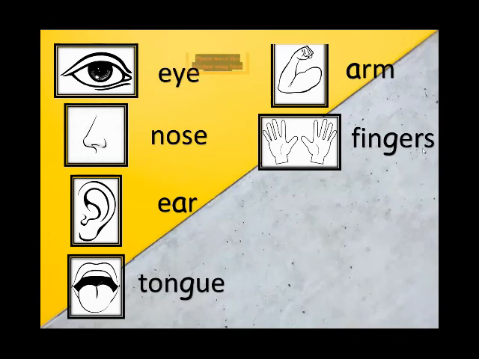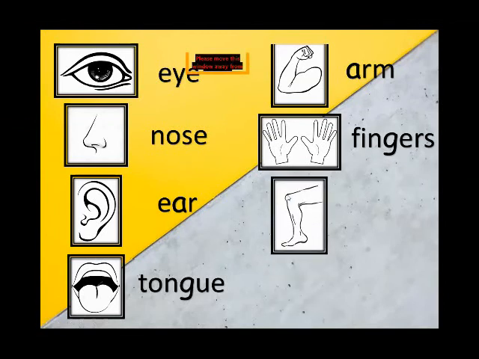Now, spelling of finger, F-I-N-G-E-R-S. Now, what is this? It's a knee. And the spelling of knee, K-N-E-E, knee. Now move to the next.